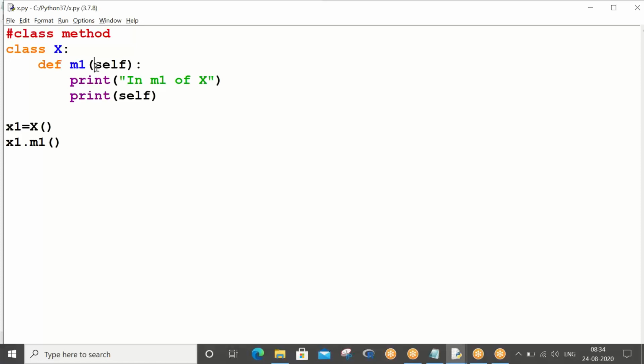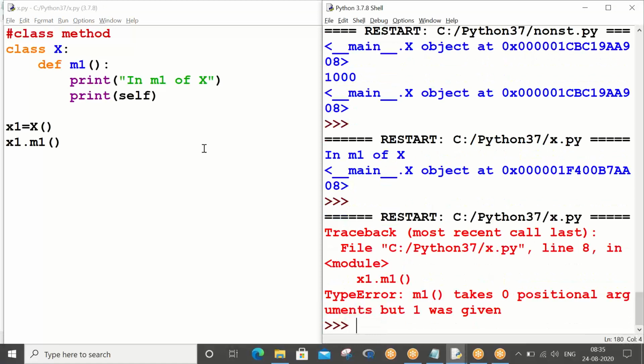So when is this called a class method? If I remove the parameter, what happens? See, it says expecting 1, 0 was given.